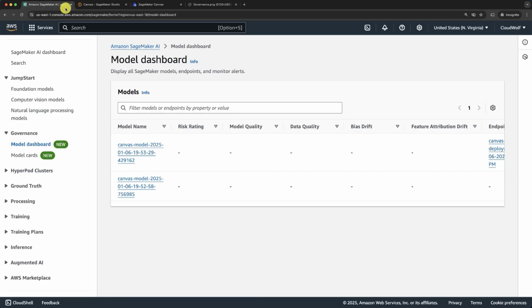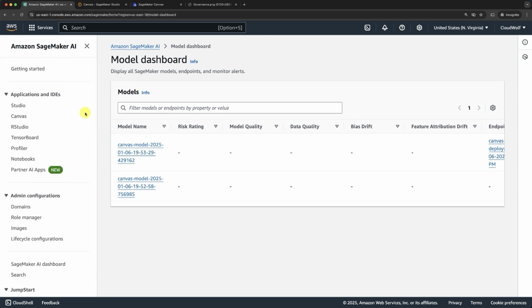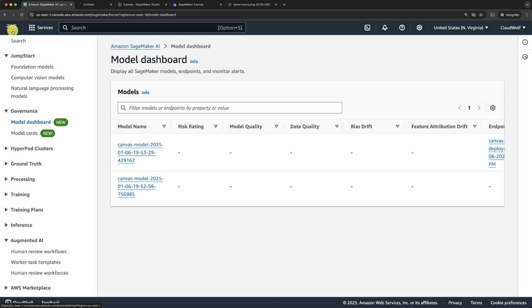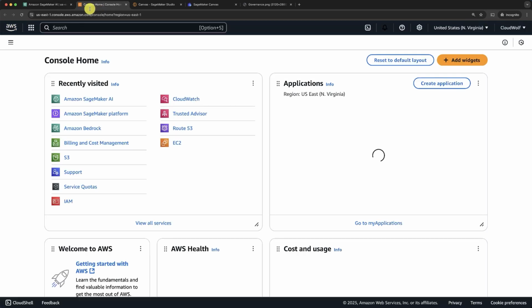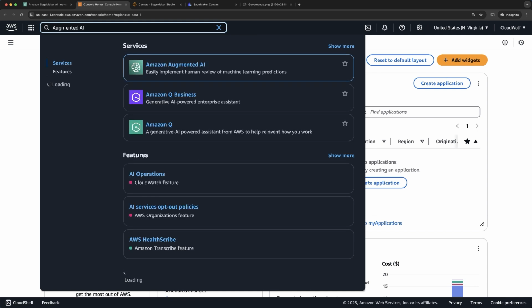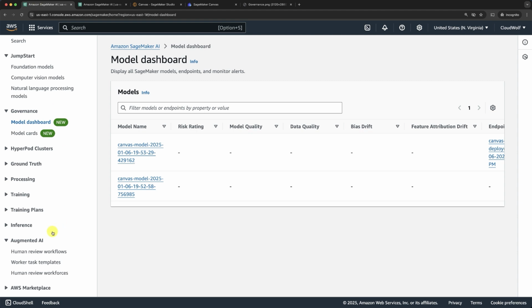I'm going to show you where Amazon Augmented AI is. You have two ways of finding it, either directly in your SageMaker AI console. To find it from here, you just need to scroll down in the left-hand panel and you will find Augmented AI. Or the second way, if you're starting directly from the console, is to enter in the search bar Augmented AI, and you will find directly the service Amazon Augmented AI. Okay? So this will take us to the same page, actually directly to the Human Review Workflows feature of Augmented AI. Okay, so let's have a quick look at the three of them.